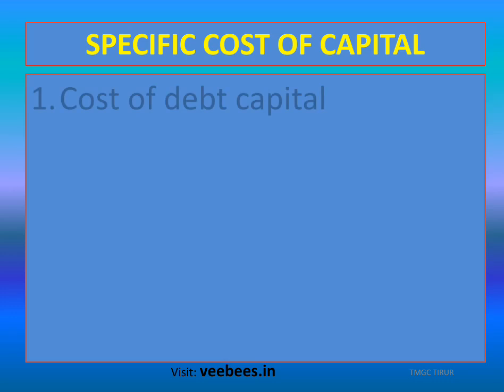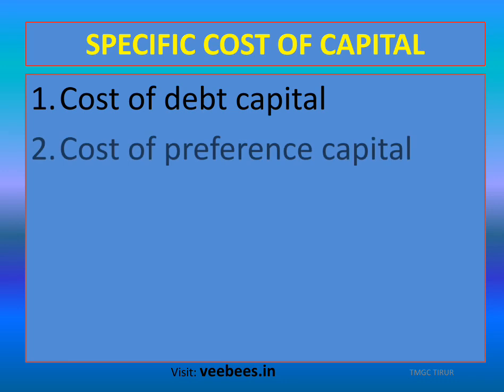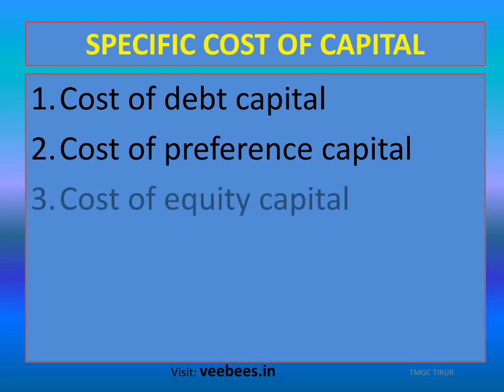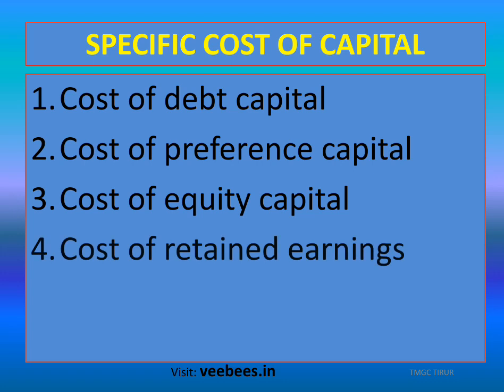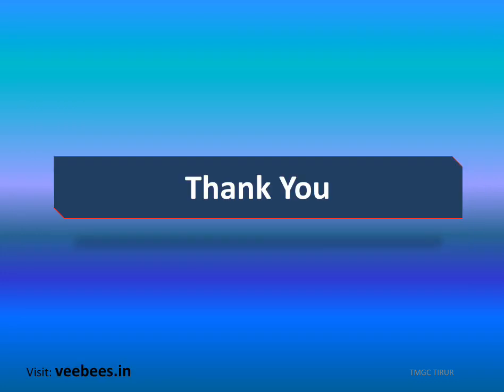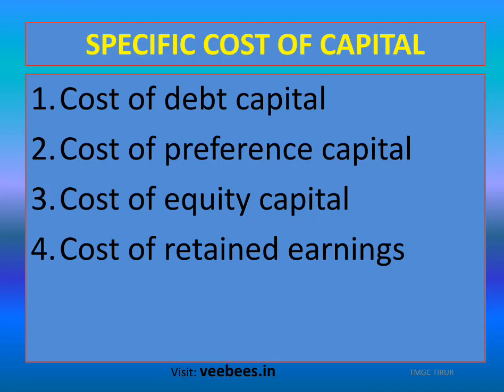Okay, then there are different specific cost of capital. I am just mentioning these costs. First one is cost of debt capital. It is the cost of using debt capital, just like debenture, bond, etc. Second one is cost of preference capital. It is the cost of using preference share capital. Then cost of equity capital, cost of retained earnings. These are the specific cost of capital.